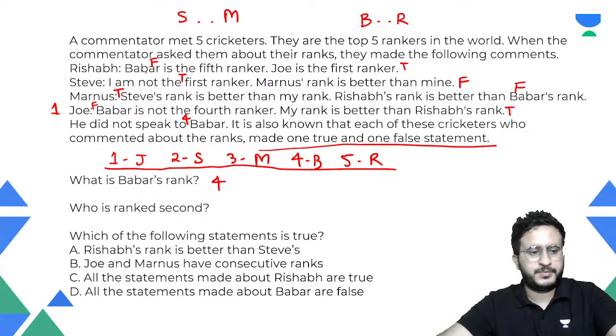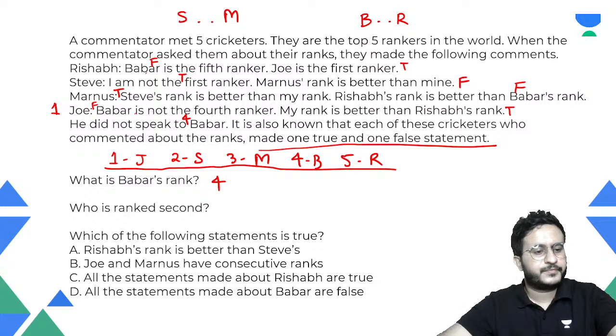I mean last statement or I didn't get it. ये रैंक आई 1 2 3 4 5. Okay, so I think you will get the same ranks.